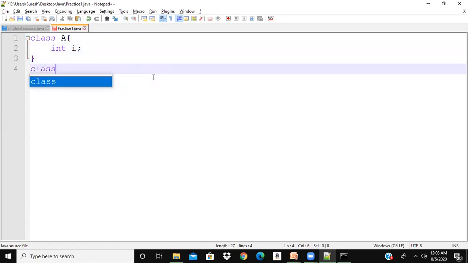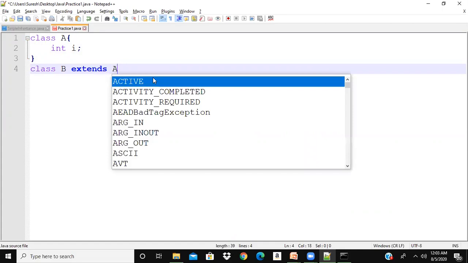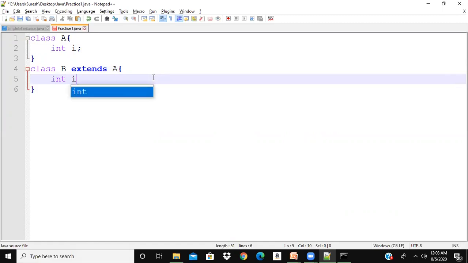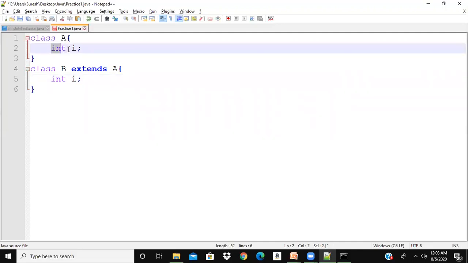Then I'm writing another class, B extends A. So here also I'm declaring int i. So when B extends A, the members of A are also present in B. So here there are two variables and both variables are i, which means that the variable i of the parent class is hidden because of the variable i of the child class. Whenever I try to access i in the subclass, it is going to access only this one.